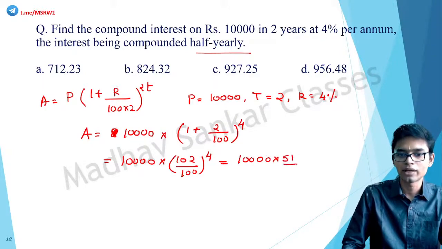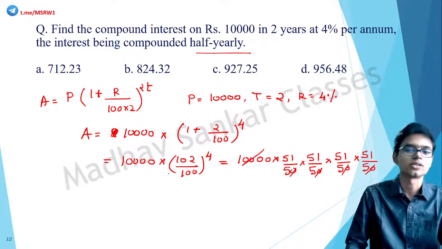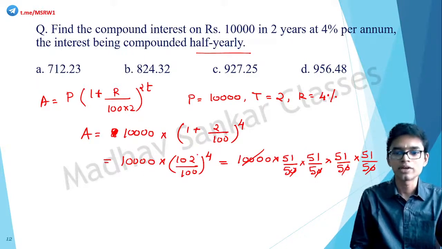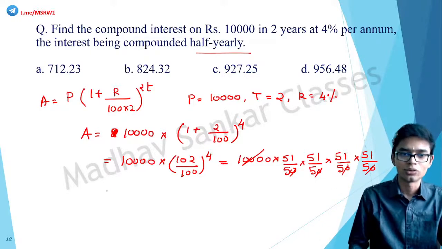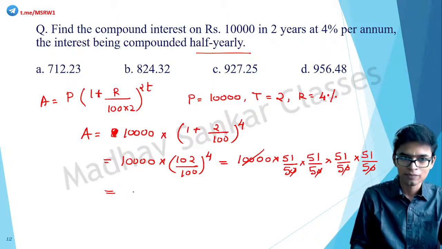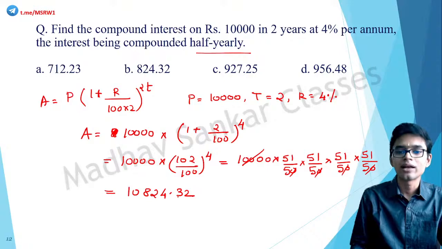So 51 by 50 into 51 by 50 into 51 by 50, 4 times, correct? We can cancel out all these zeros with this 10,000. Now the answer is 51 into 51 into 51 into 51 divided by 5 into 5 into 5 into 5. And when you do that, you will get the answer as 10824.32.